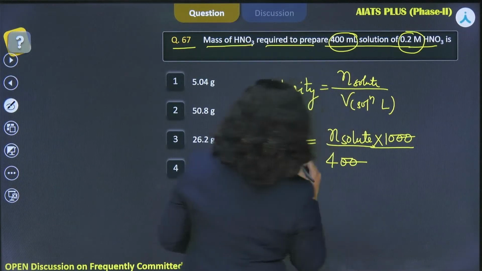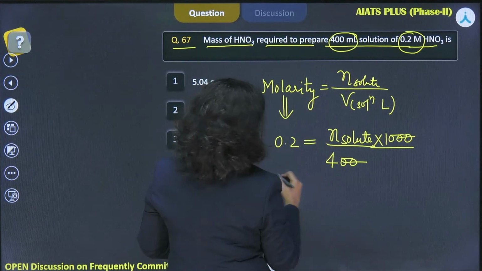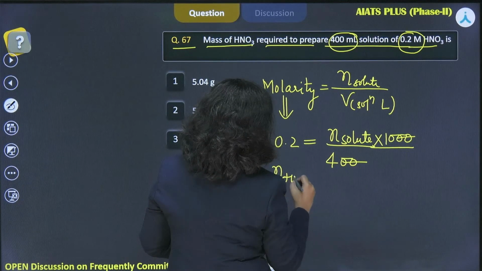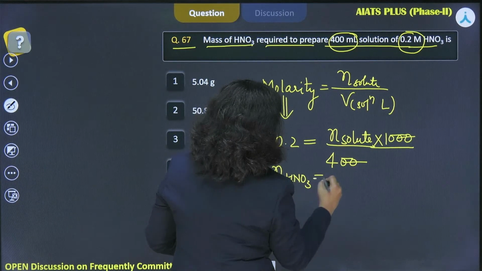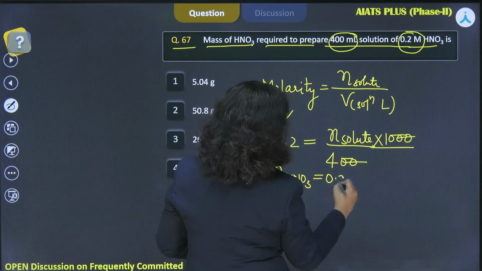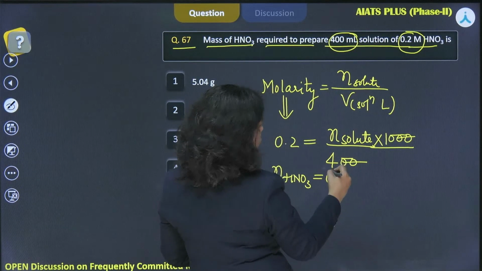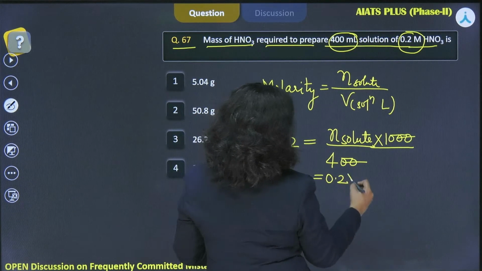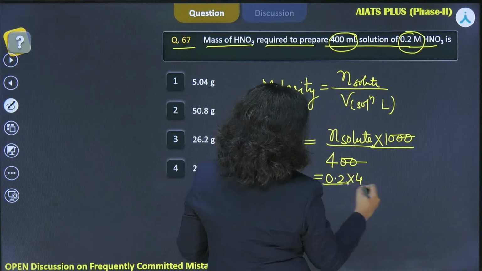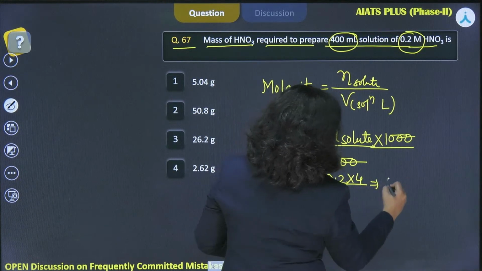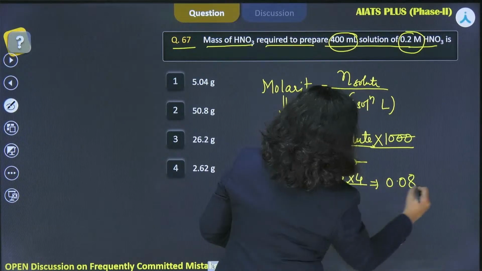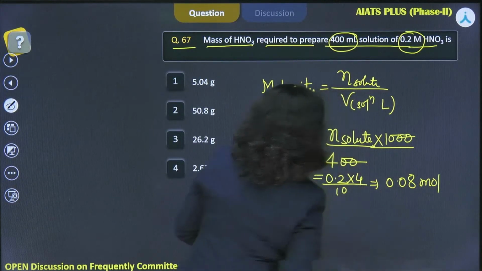So, how much would it be? Number of moles of HNO3. HNO3 is the solute here. That would be equal to 0.2, and this is 10 by 4. So, that would be 0.2 into 4 by 10. So, 4 2s are 8. We have 0.08 mole of HNO3, right?